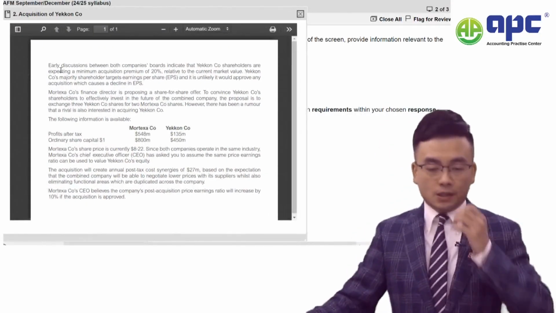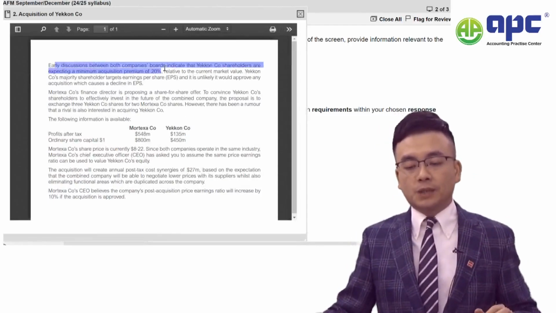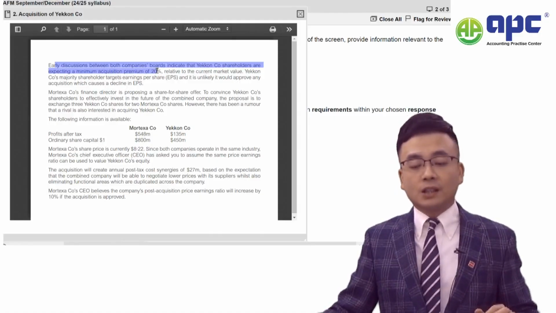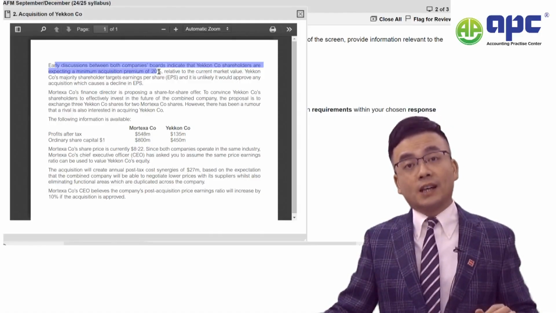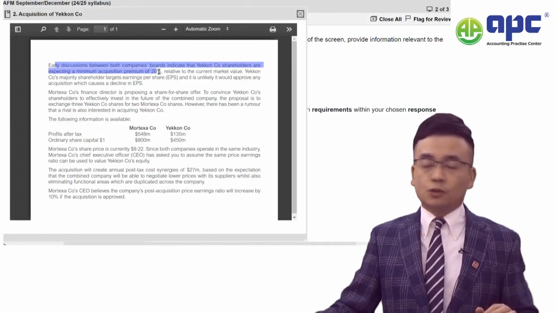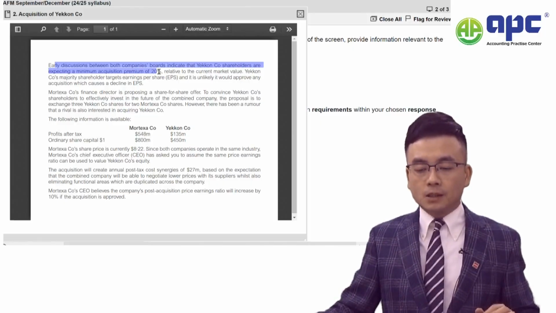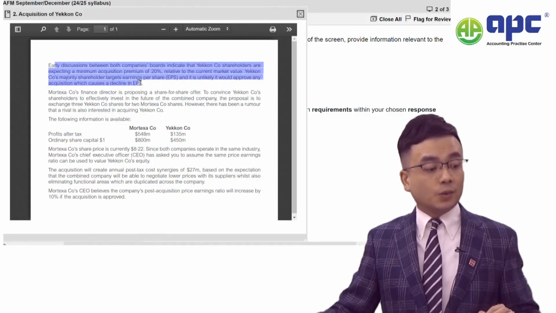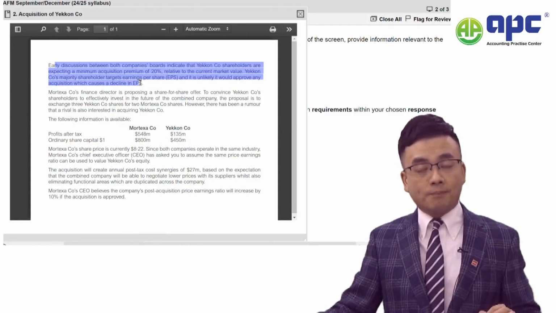Now we're told that early discussions between both companies' boards indicate that Y company shareholders are expecting a minimum acquisition premium of 20%. So we'll need to see whether after the acquisition goes ahead the share price will increase by at least 20%. Now, if this is not the case, of course, shareholders will be upset about that. And Y company's majority shareholders target the EPS, and it's unlikely that they will approve any acquisition which will cause a decline in EPS. So that's why we'll need to see whether or not the EPS will increase